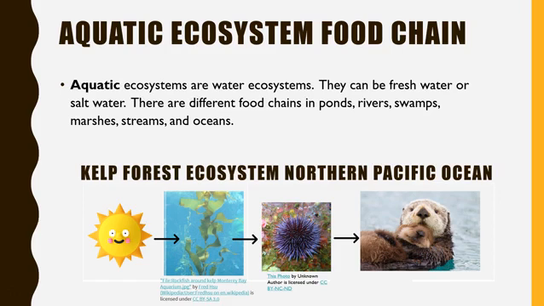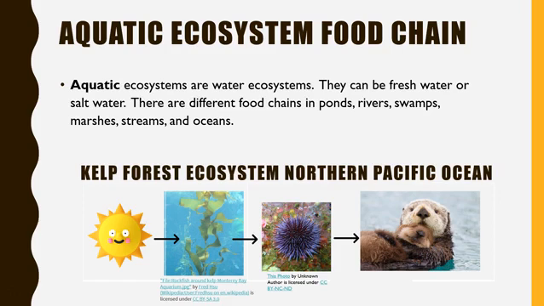Let's look at an aquatic ecosystem food chain. Aquatic ecosystems are water ecosystems. They can be freshwater or saltwater. There are different food chains in ponds, rivers, swamps, marshes, streams, and oceans. Here's an example of a kelp forest ecosystem in the northern Pacific Ocean.